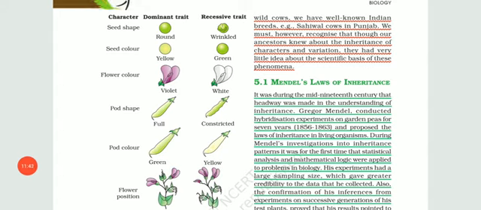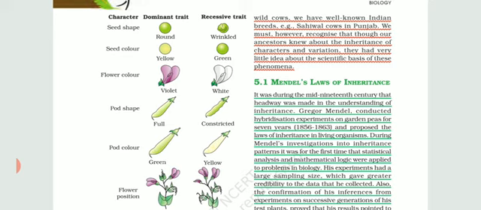So of these 7 contrasting traits, 7 were dominant and 7 were recessive. For example, in seed shape, round is dominant and wrinkled is recessive. Before starting this, let me explain the meaning of dominant trait and recessive trait. Dominant traits are those characters which have the capacity to express themselves in any generation.